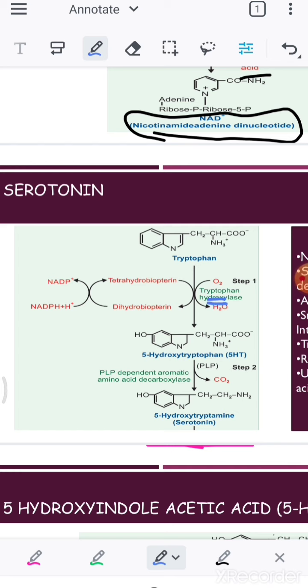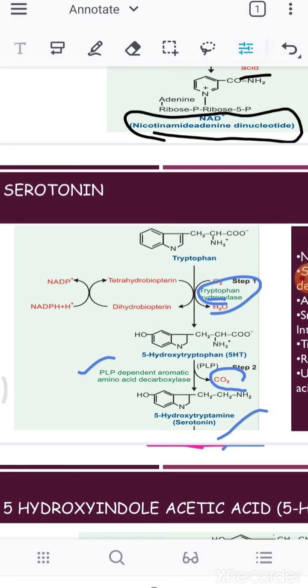Tryptophan hydroxylase is a very important enzyme, and there are further substeps taking place, like dihydrobiopterin being converted to tetrahydrobiopterin, and NADPH also gets produced here. This 5-hydroxytryptophan, with the help of the PLP dependent aromatic amino acid decarboxylase, loses one carbon dioxide, and that converts it into 5-hydroxytryptamine, which is what you call serotonin.